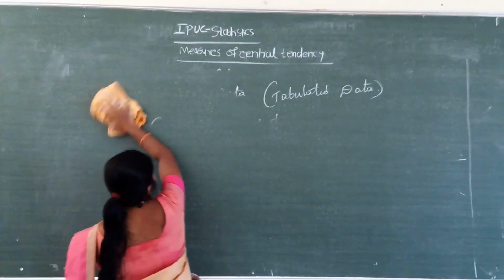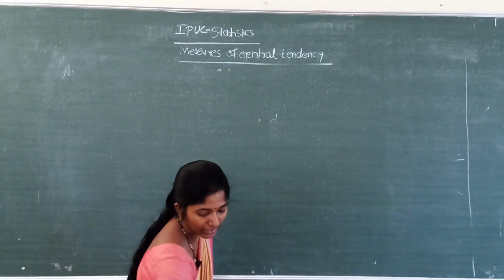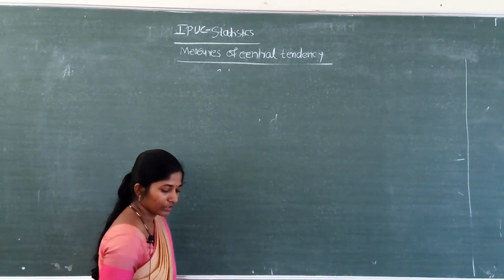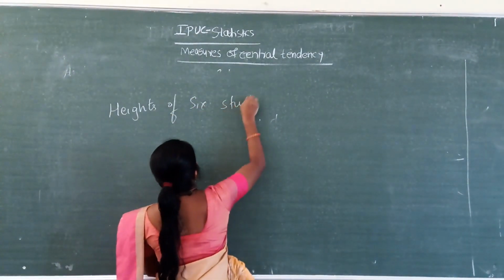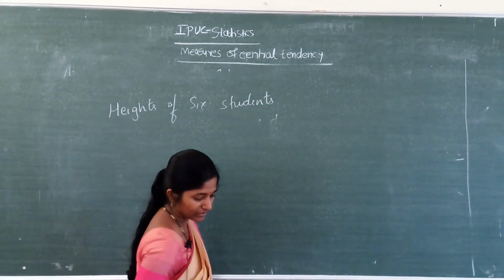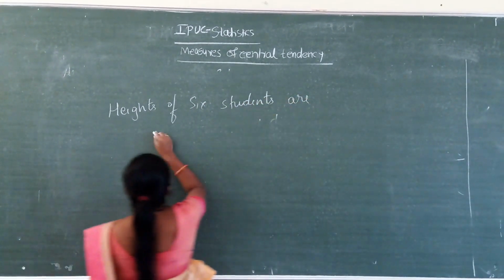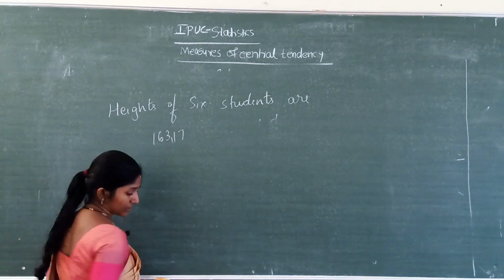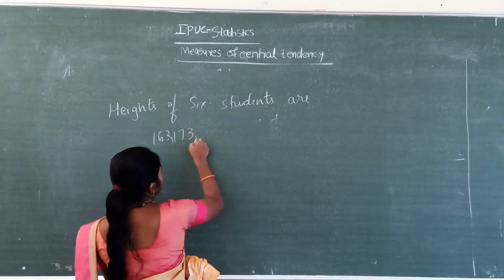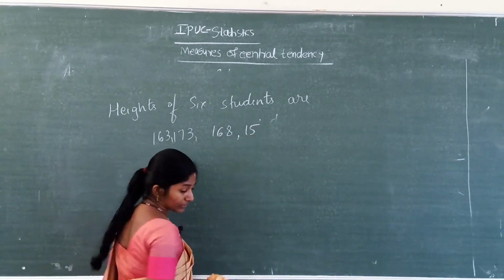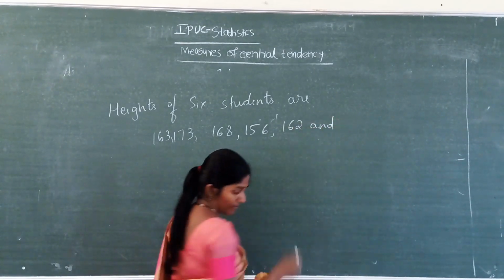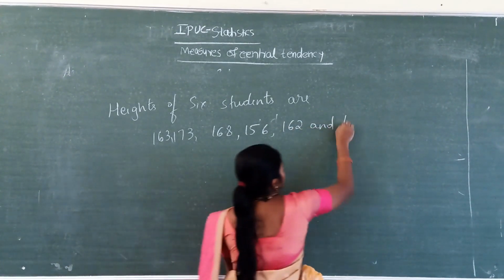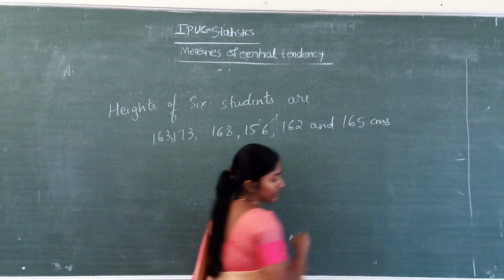First one, that is ungrouped data. Problem: heights of 6 students which are given as 163, 173, 168, 156, 162 and 165, given in centimeters.